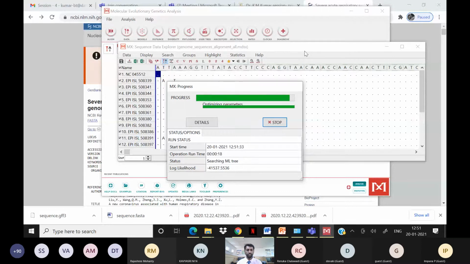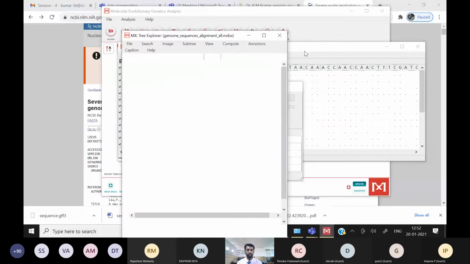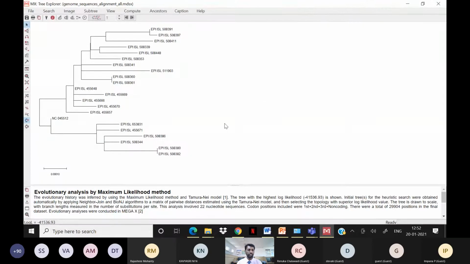Once it is done, we'll be able to see how this SARS virus from the Wuhan city evolved during this particular time. It is generated now. You can see the sequences we used, the reference genome sequences here. From there, you can see how these strains evolved. You can see the different groups, different classes or clusters here. These are related to some mutations.